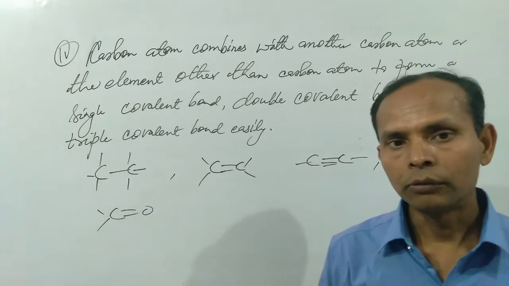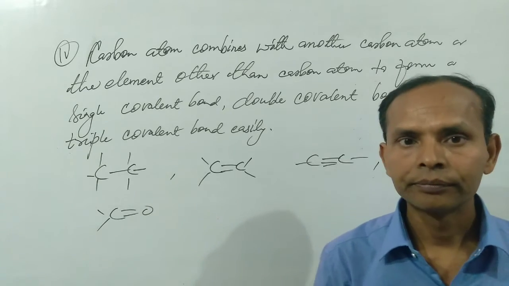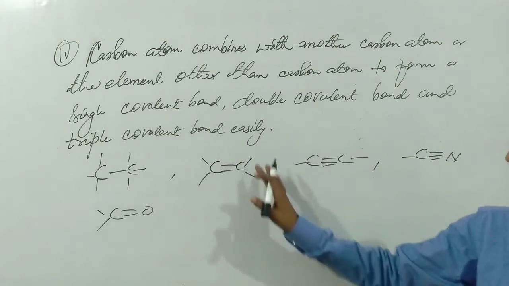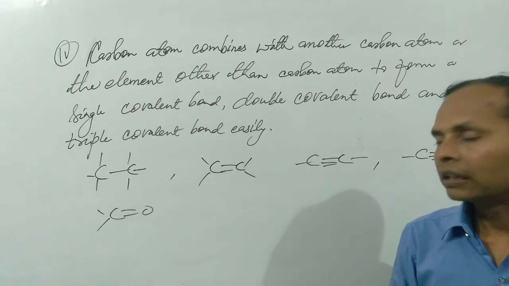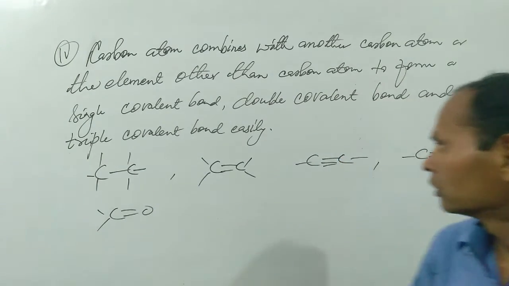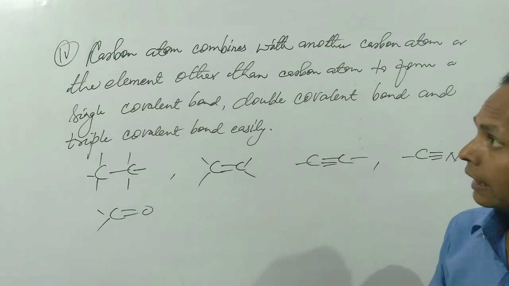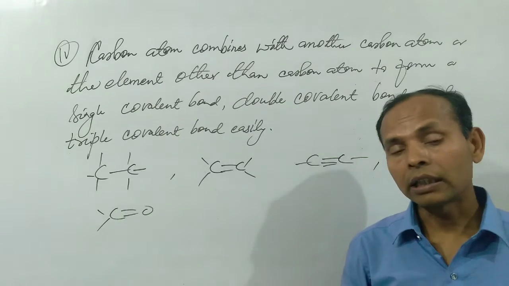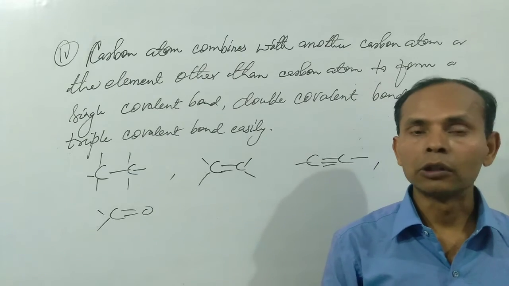In this case, if we put hydrogen atoms, this will be the formula of ethane. If hydrogen atoms are placed at the remaining bonds, this compound indicates ethylene. Similarly, a large number of groups can be added through this bond, this bond, this bond and this bond. So, various types of compounds can be obtained by using such a system. So, we can say that a carbon atom combines with another carbon atom or an element other than carbon to form a large number of compounds.